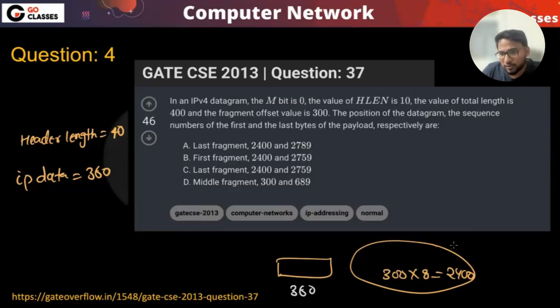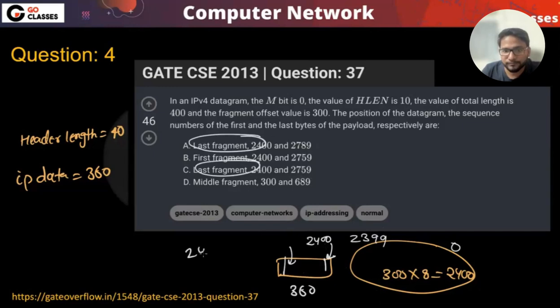See, this is from 0 to 2399. So what should be the first byte number? 2400. What is the last byte number? 2400 plus 360 minus 1. Something like that, right? So first of all, this is the last fragment, and then you can just add 360 here. So it will be 2759, right? So C is the correct answer here. I mean, you need to subtract 1 because indexing is from 0.